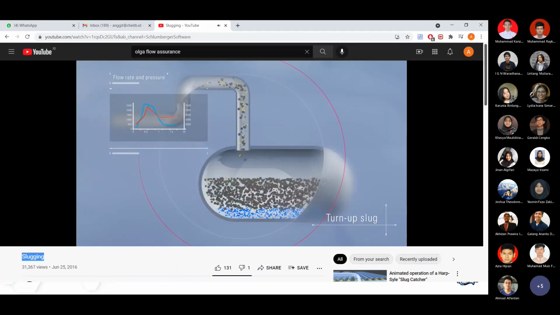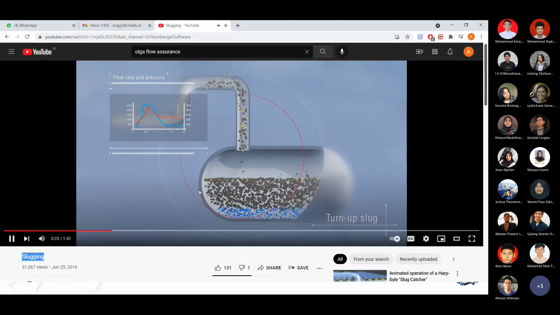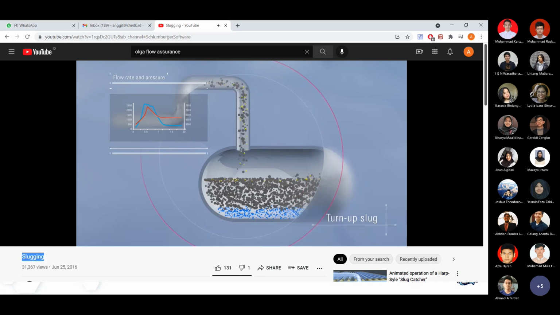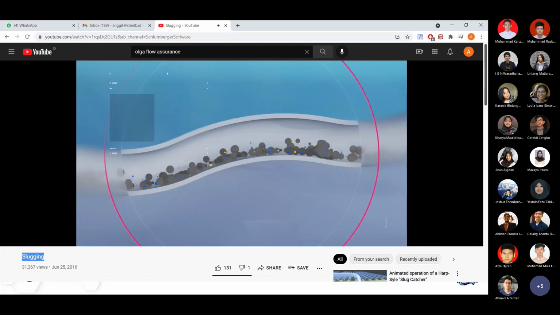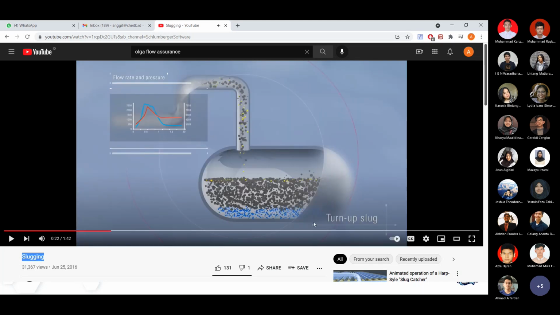Turn-up slugs occur when there's an increase in rate through the system, which sweeps accumulated liquids to a separator or slug catcher. Let me stop over here. This is a turn-up slug. So once in a while, the subsea pipeline can be full of liquid, and because of maintenance or some natural phenomenon, the liquid can be sent to the platform receiving facilities, but at a much higher flow rate than the typical steady-state production.